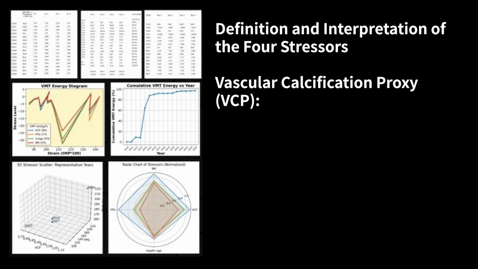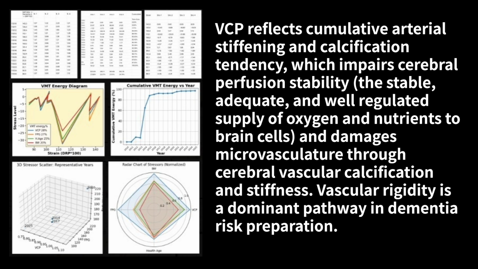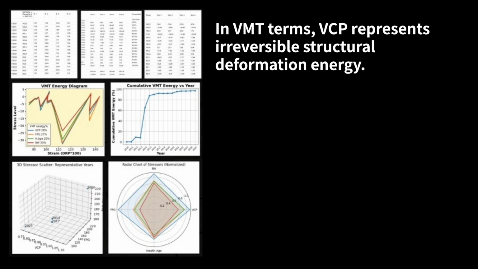Definition and interpretation of the 4 stressors. Vascular calcification proxy, VCP. VCP reflects cumulative arterial stiffening and calcification tendency, which impairs cerebral perfusion stability, the stable, adequate, and well-regulated supply of oxygen and nutrients to brain cells, and damages microvasculature through cerebral vascular calcification and stiffness. Vascular rigidity is a dominant pathway in dementia risk preparation. In VMT terms, VCP represents irreversible structural deformation energy.